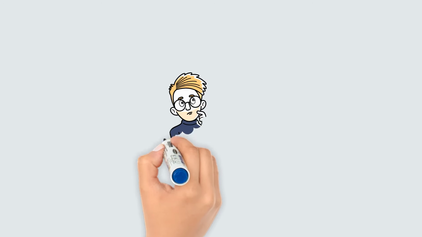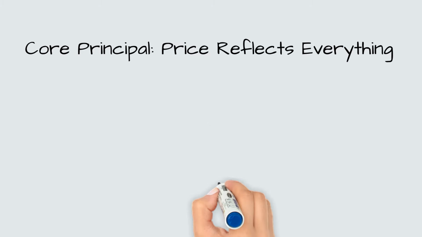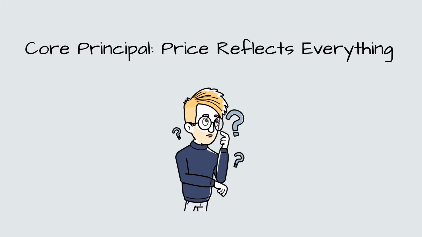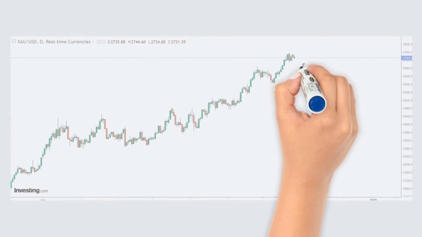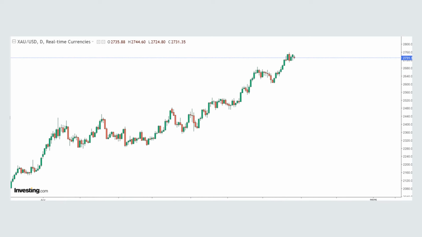What is technical analysis? Technical analysis helps traders make decisions by analyzing past price movements and patterns. It's used to predict potential future movements. Technical analysis is built on a core principle that price reflects everything. This means that all available information, like earnings reports, news, economic data, and even investor sentiment, is already included in